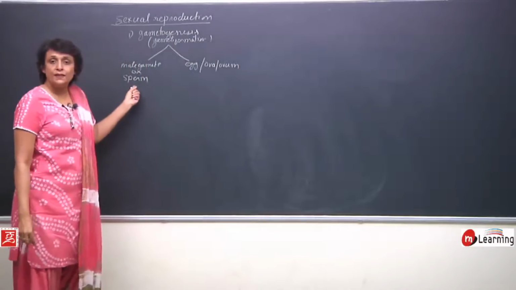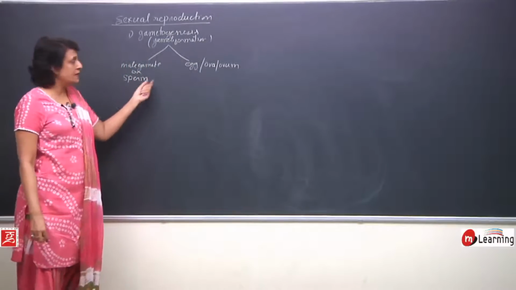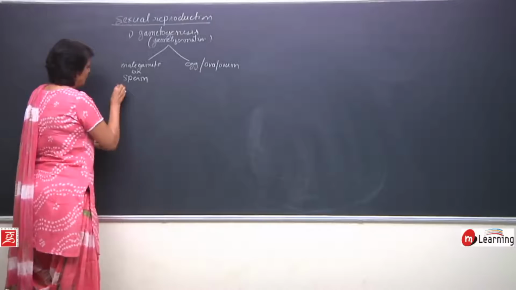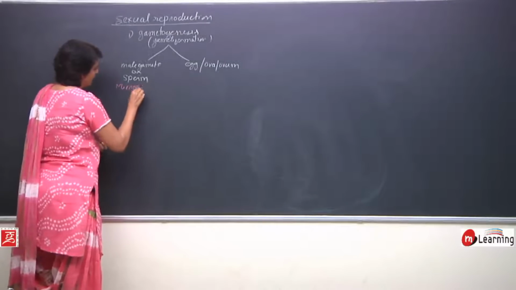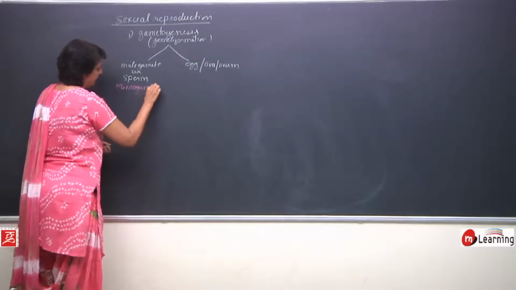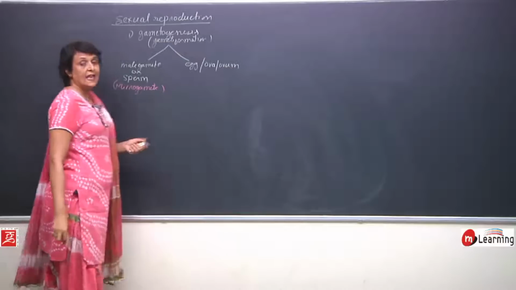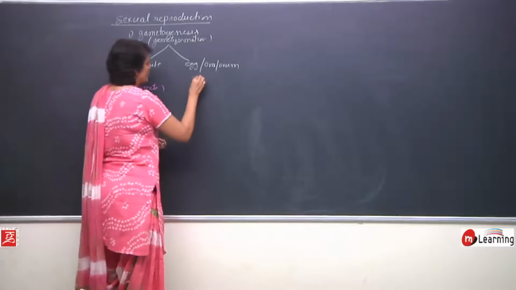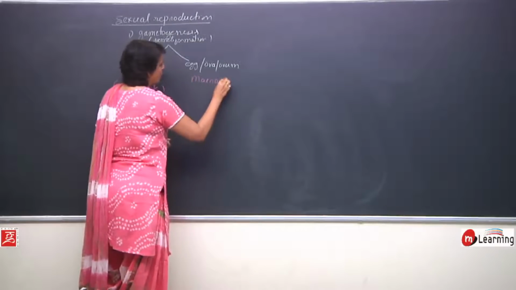The male gamete is always smaller in size as compared to the female gamete. So, it is also known as microgamete. Whereas, egg as compared to the male gamete is always bigger. So, it is known as macrogamete.